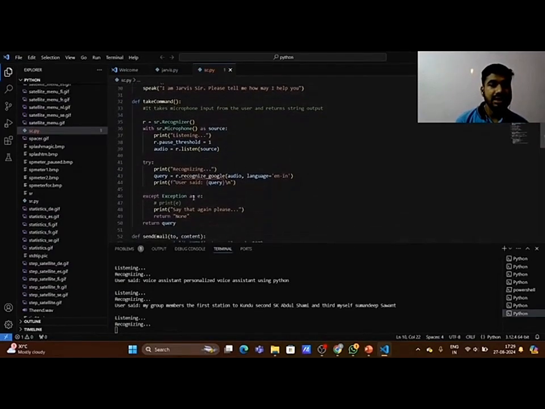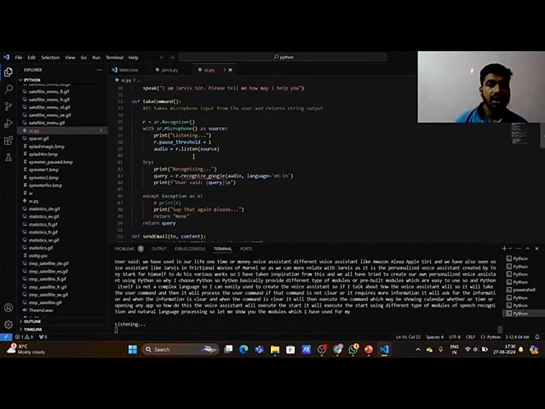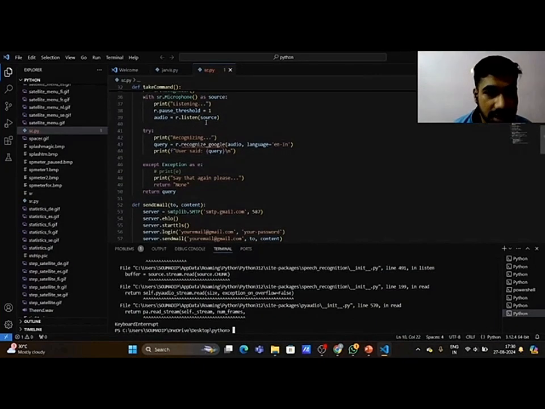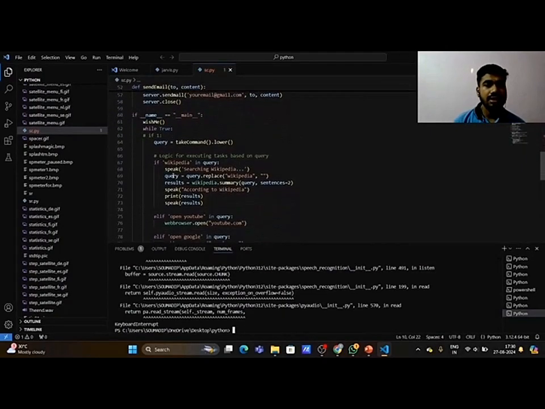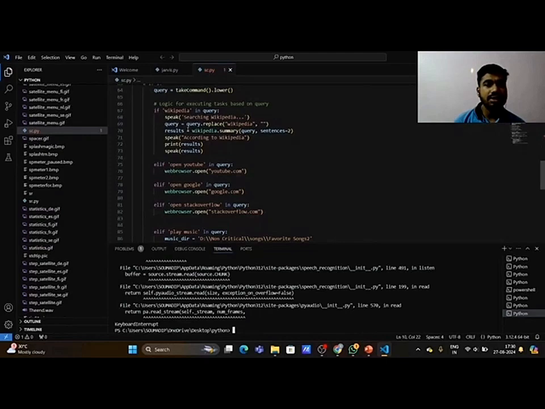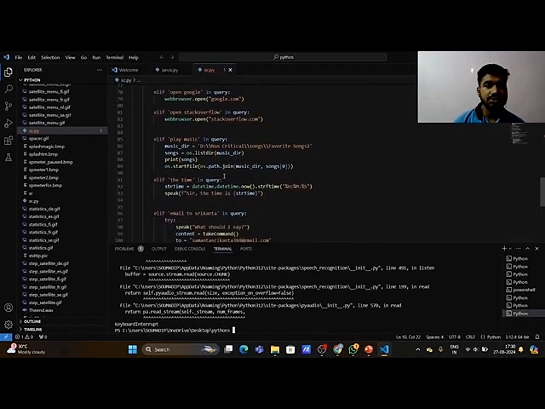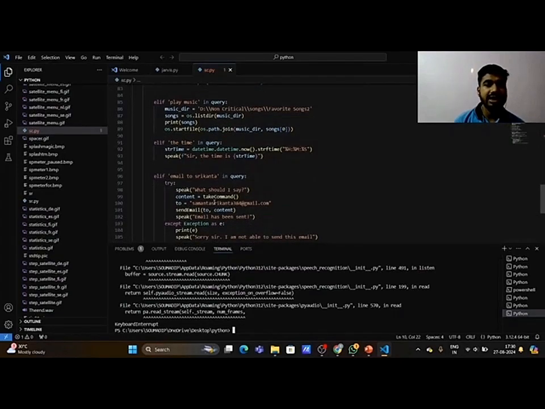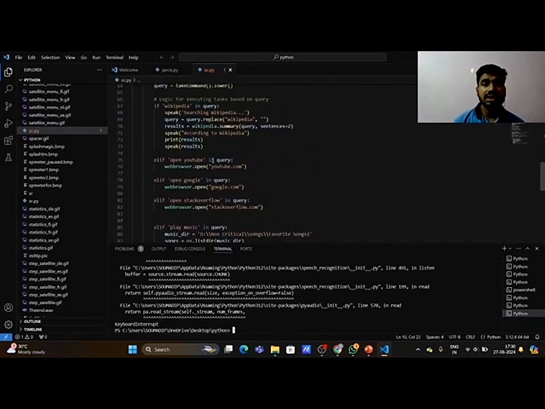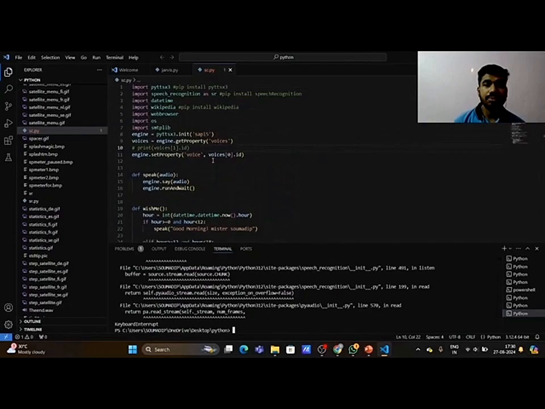And here is the command function. It will take commands using the microphone, and it will never stop listening for commands. For that I have put a threshold equal to 1. It handles different types of commands: it can open Wikipedia or YouTube, play music, tell me the time, and send me email. So let us run the program.